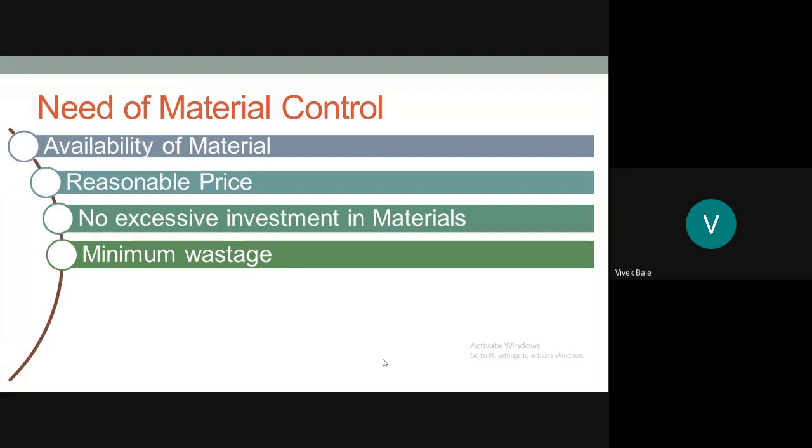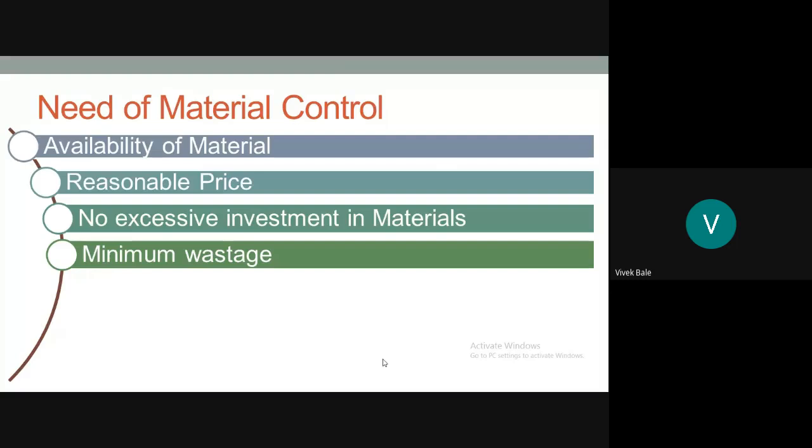Leakage and wastage of material must be avoided to keep the cost of production under control. Storekeepers and workers should be trained to handle the material in a scientific way to avoid wastage. You can see in the factory, there are various types of materials which are used for the manufacturing processes.